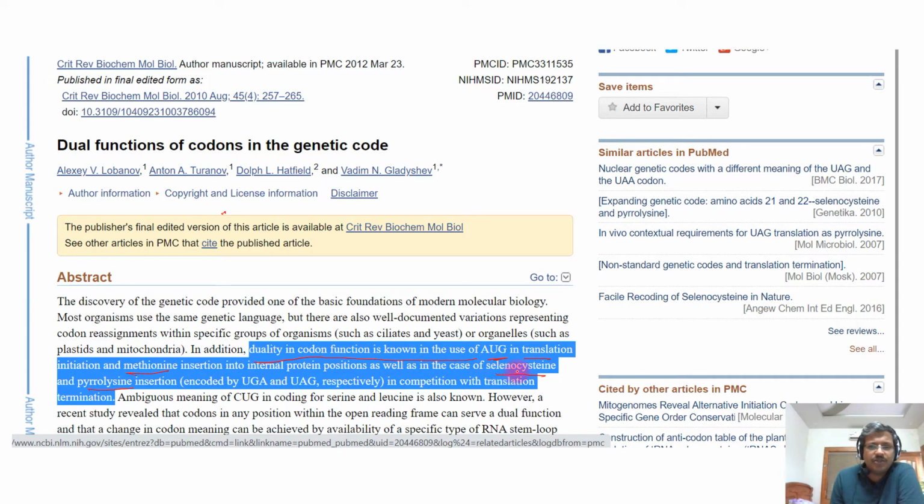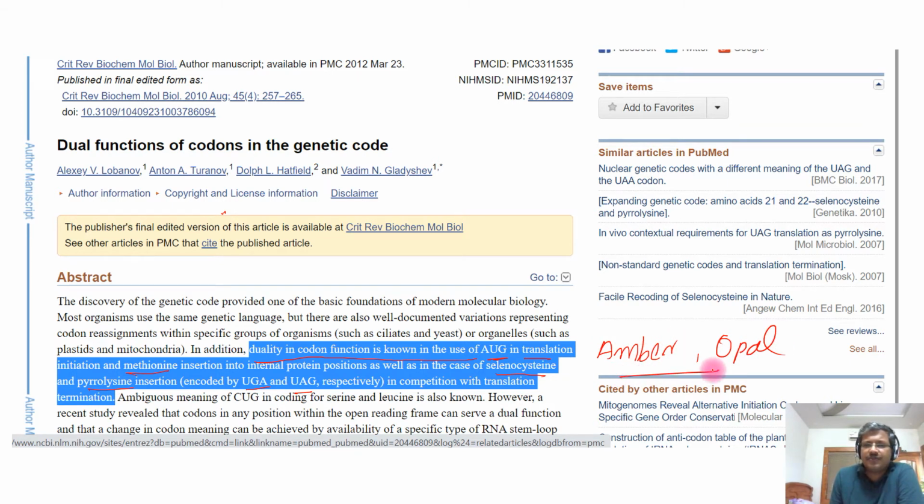Now, in the case of selenocysteine and pyrrolysine insertion codons, you can find that selenocysteine, which is not new to us, and pyrrolysine can be coded by codons UGA and UAG. You are familiar with UGA and UAG because they act as stop codons in normal cases. UGA is known as opal, and UAG is known as amber.